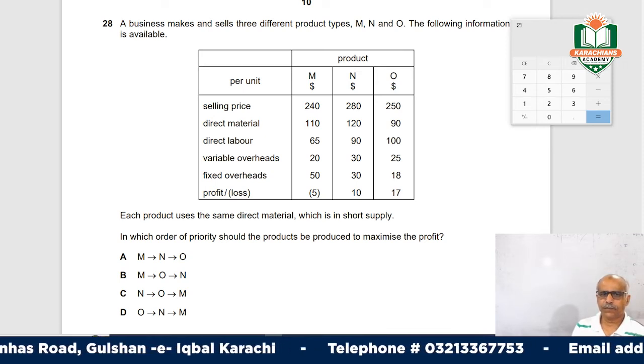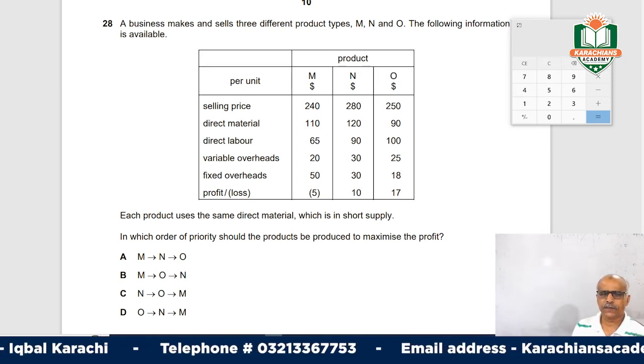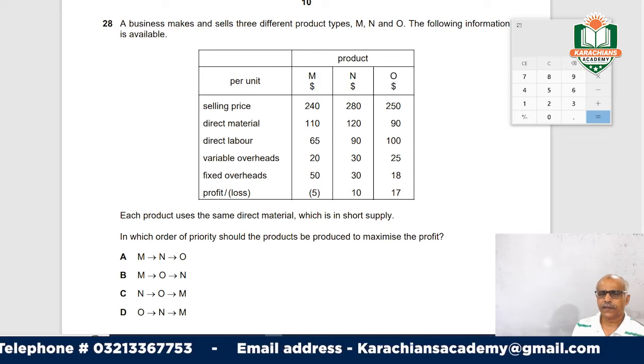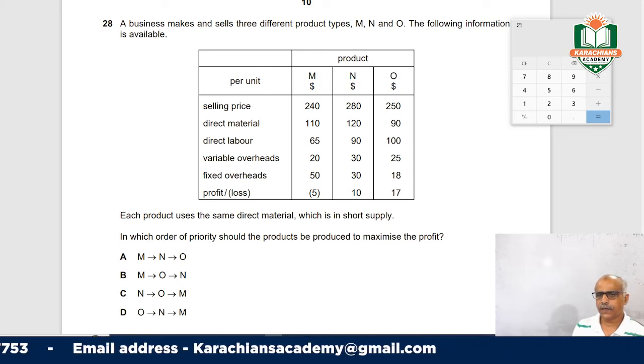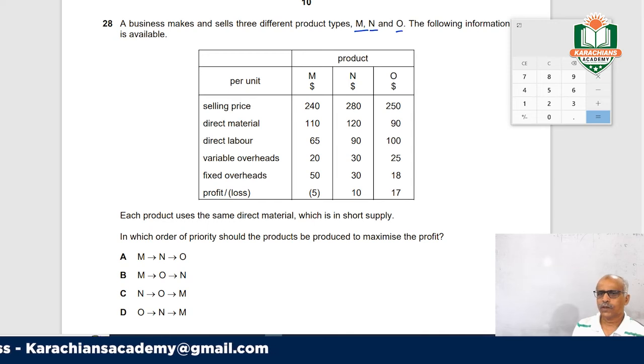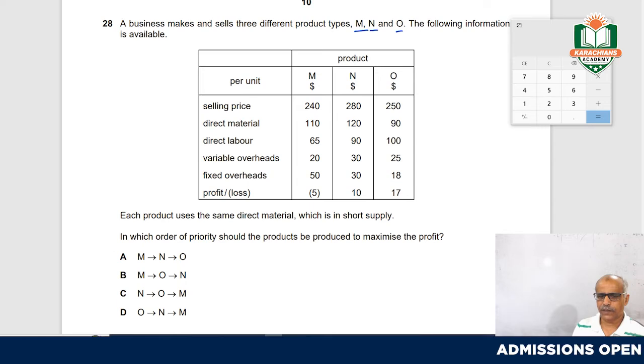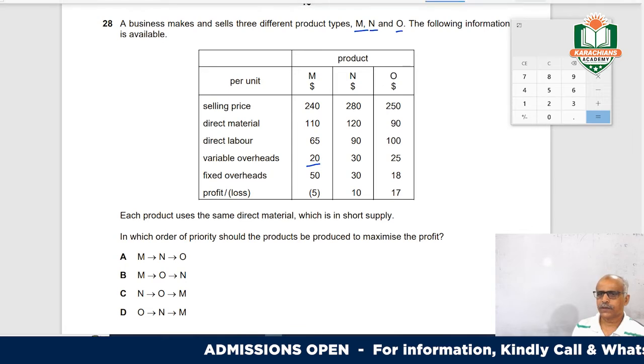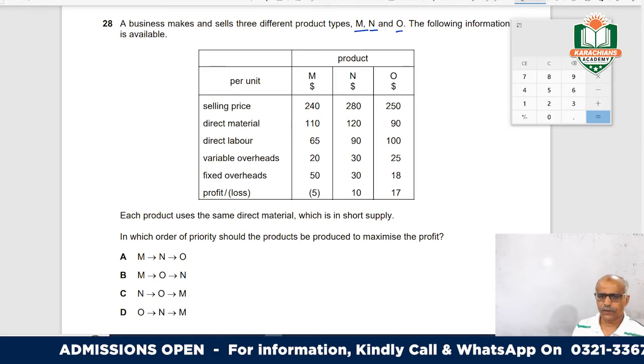A business makes and sells 3 different products, M, N, O. The following information is available. So they have given you M, N, selling price, then direct material, then direct labor, then variable overhead. We can work out its contribution per unit.